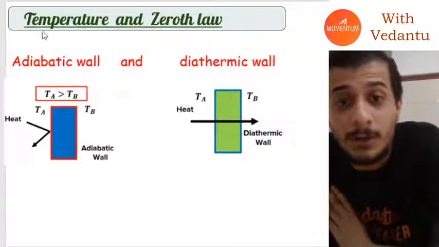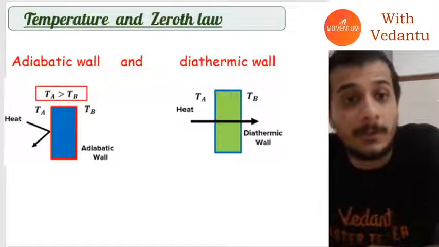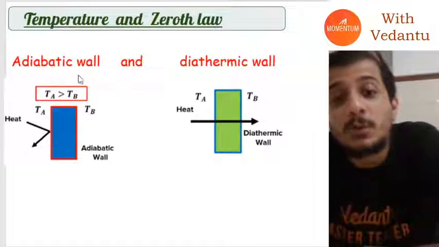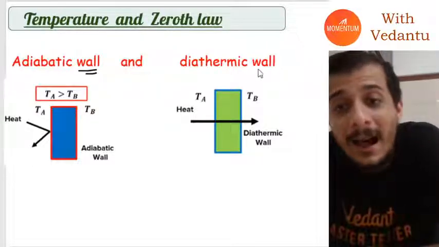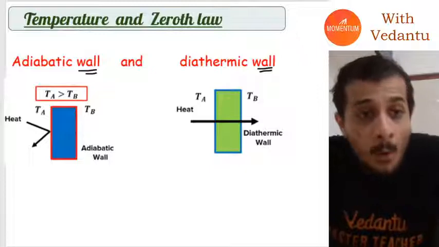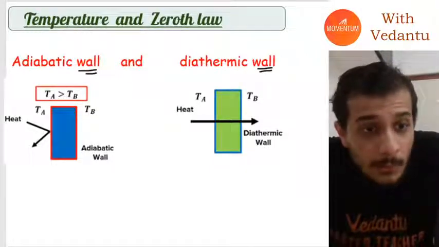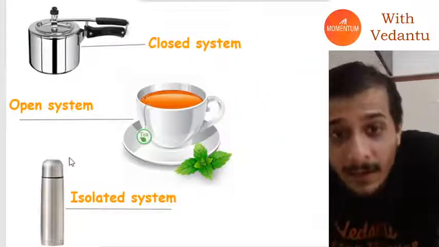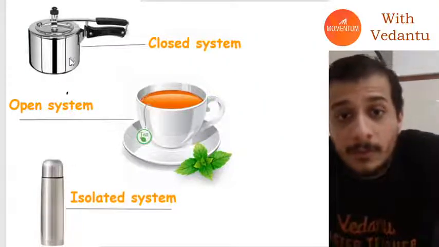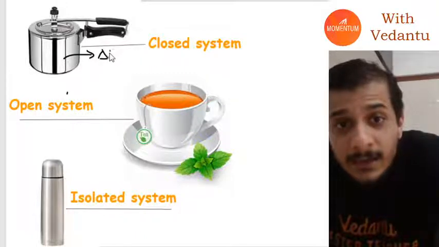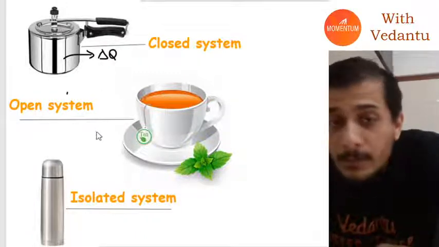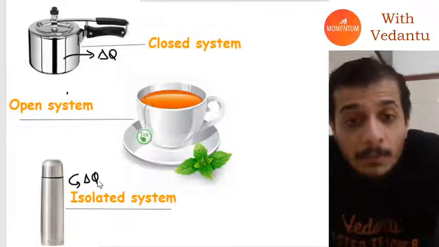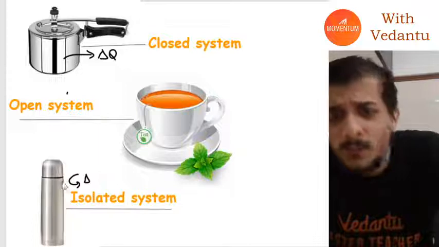Okay, so let's talk about temperature and the zeroth law of thermodynamics. Before that, guys, let's talk about two different types of walls that we can have in a system. If you go back to our open, closed, and isolated systems, this is an isolated system, and this is a closed system. Now, if you see, there is heat going in and coming out of the system in one, but in the other there is no heat able to go out or come into the system.